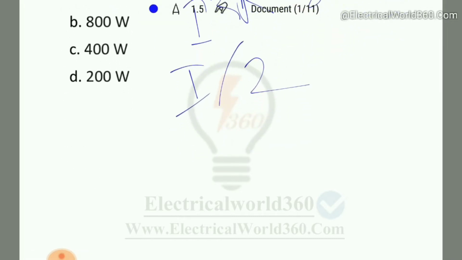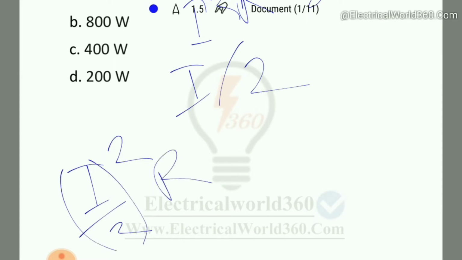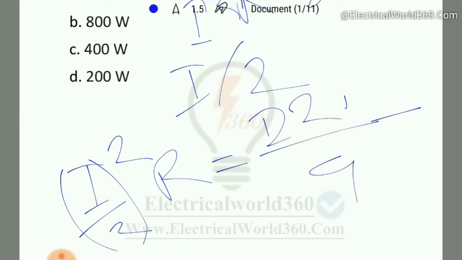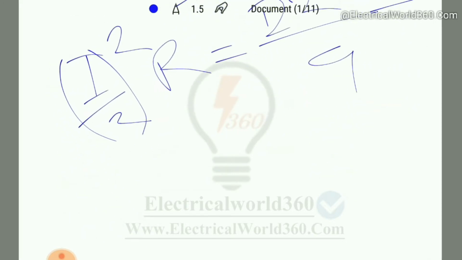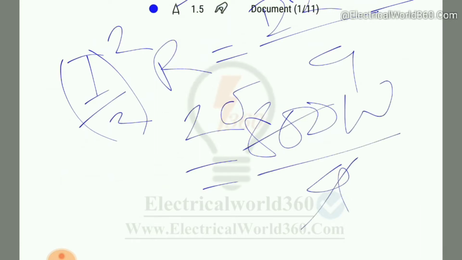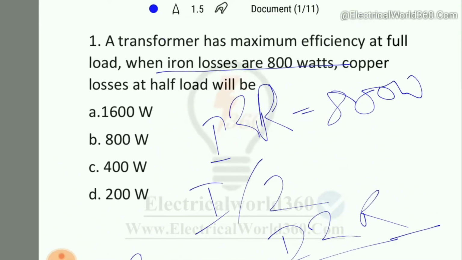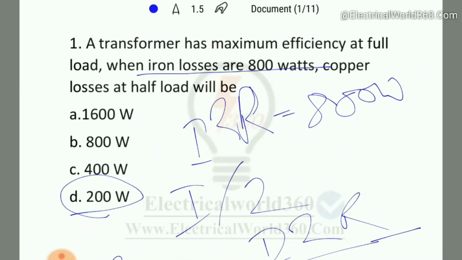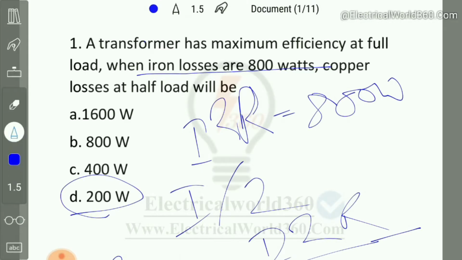So (I by 2) whole square R equals the answer. We can write it this way: I square R by 4. As we know, I square R means 800 watts, and by 4, the answer will be 200 watts. So you can see here the option number D is the right answer.